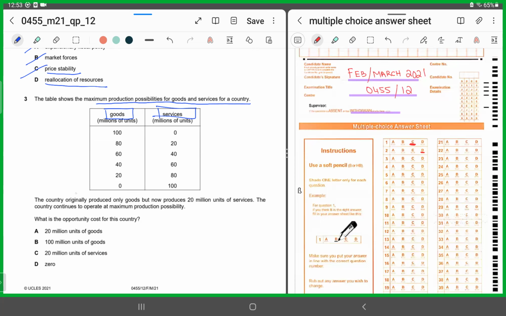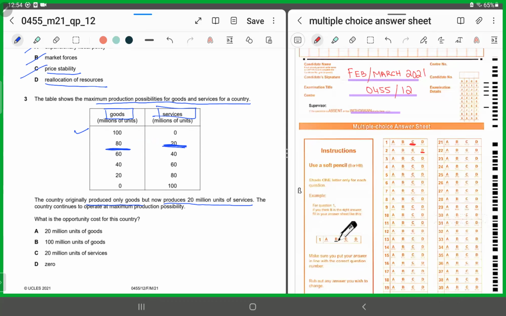Now, what are they saying? They're saying the country originally produced only goods. So if it originally produced only goods, it was here. That means it was using all its resources for the production of goods, and for the production of services, 0 units were being produced. But then the country decided to move on to producing 20 million units of services. So now it's producing 80 million of goods.